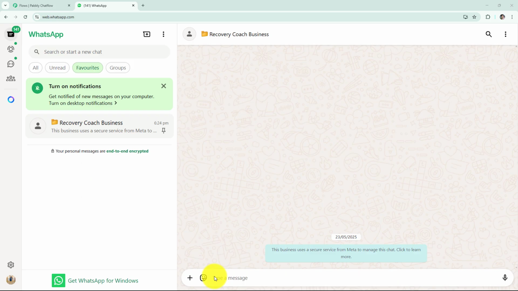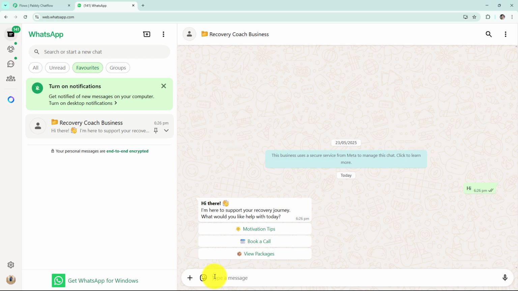Here we have arrived on my WhatsApp screen, and to activate the chatbot, the user is supposed to send a message. So here I am going to send a general message like hi. And our chatbot responds with, "Hi there, I'm here to support your recovery journey. What would you like help with today?" And it has provided us 3 options.